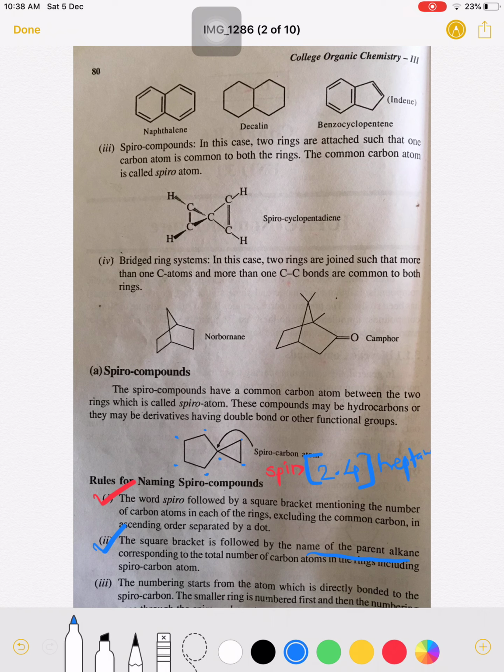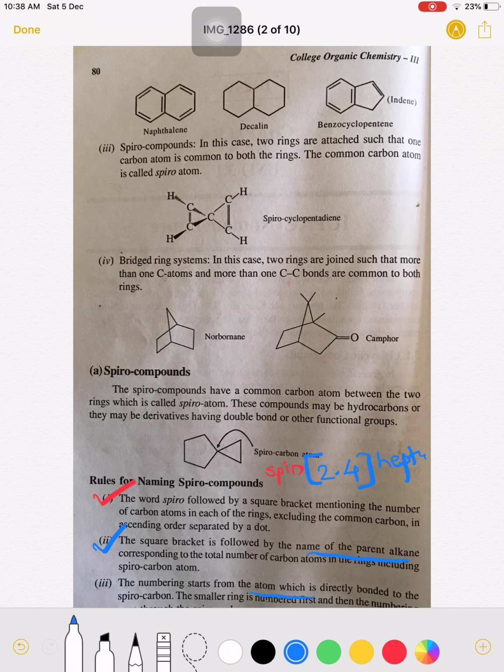Okay, so we are going to give the numbers to this compound. So the numbering here, heptane. This numbering starts from the atom which is directly bonded to the spiro carbon. So the number first is given to that ring which is the smaller ring, and the numbering starts from the carbon which is directly bonded to the spiro carbon.